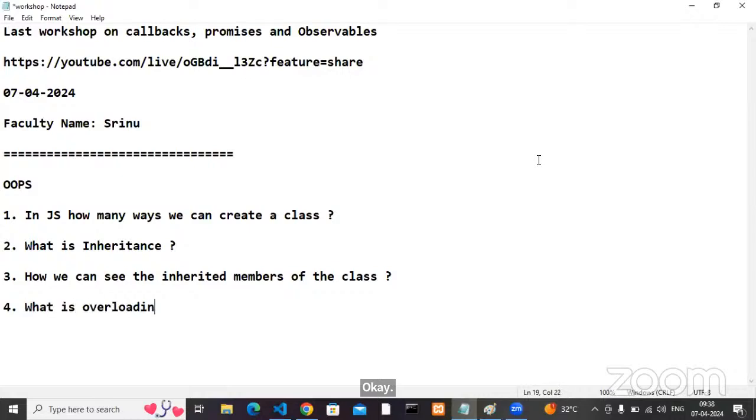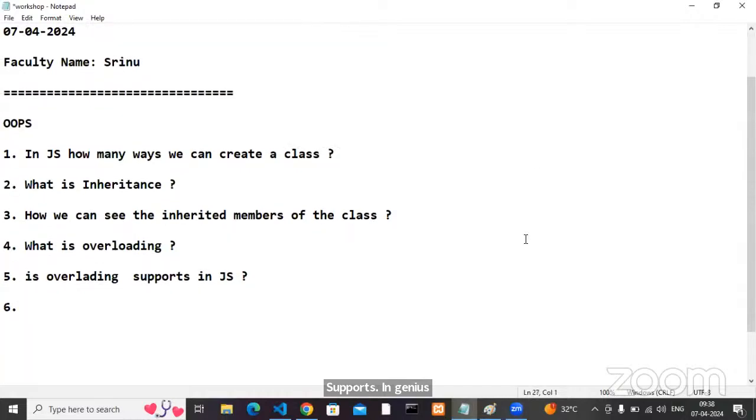What is overloading? Is overloading supported in JS? What is overriding? Same question, is overriding supported in JS?